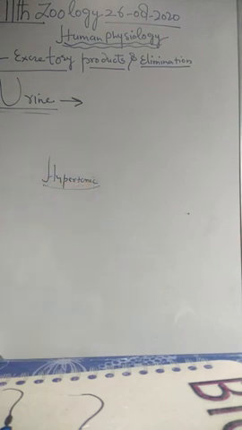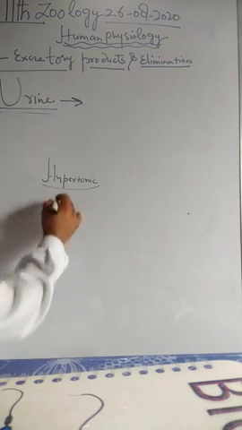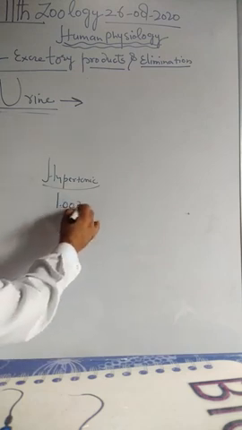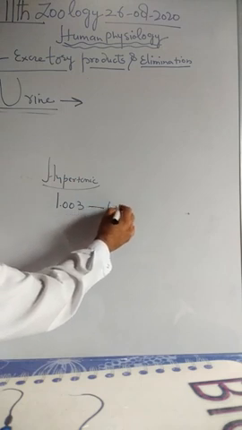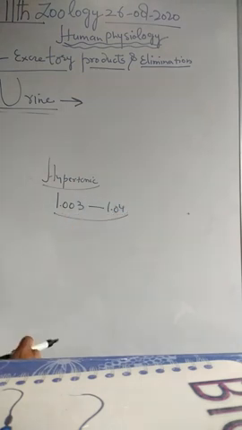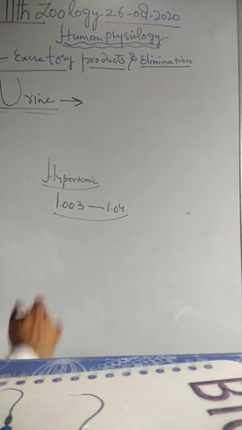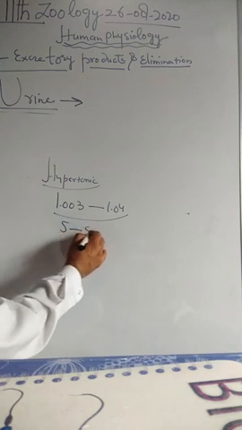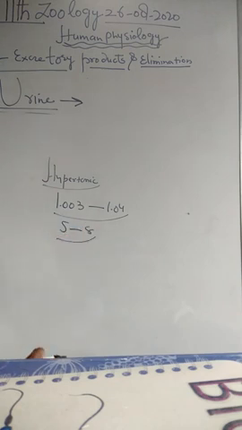This means urine has more concentration than the blood. Its specific gravity ranges from 1.003 to 1.04. This is the specific gravity of urine, being slightly higher than that of the water. Its pH ranges from 5 to 8. This means urine is somewhat acidic in nature. Whenever it approaches 8, it means slightly alkaline.